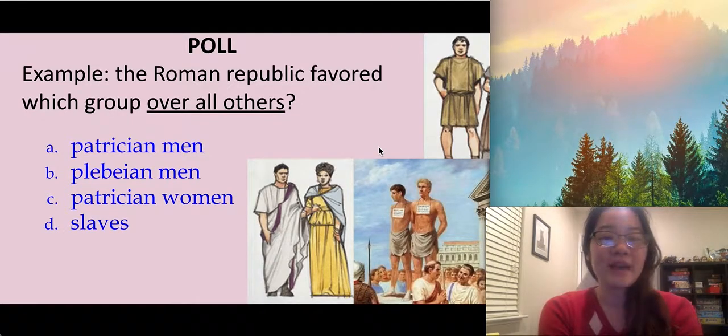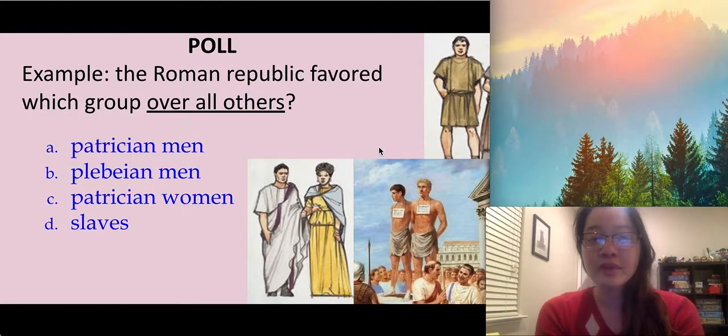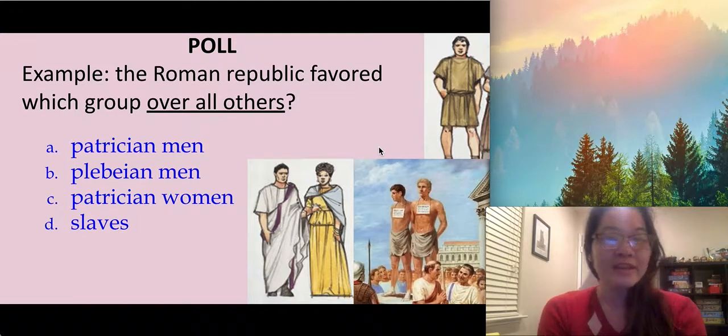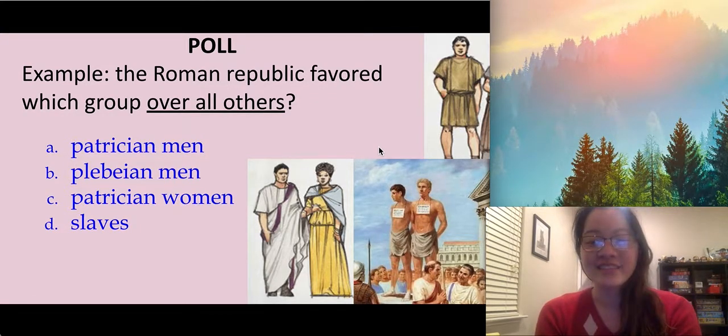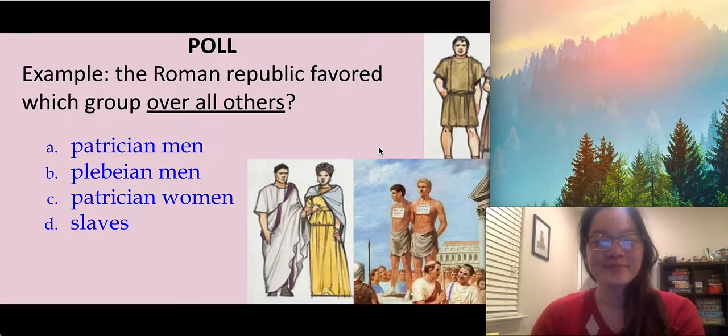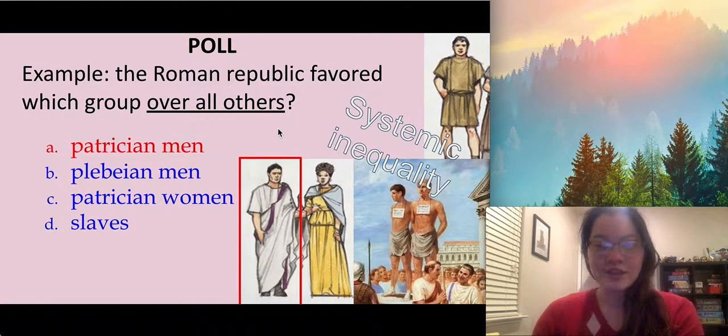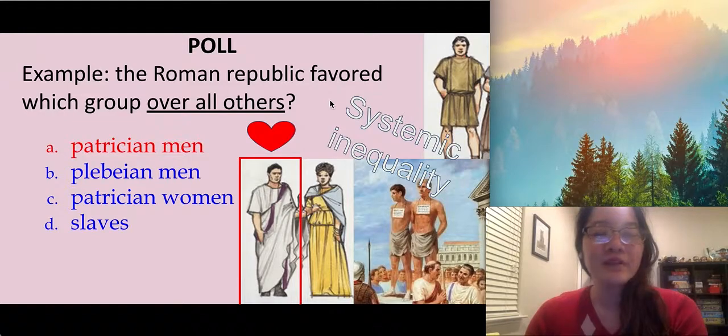So let's use an example in the poll. The Roman Republic favored which group over all others? Was it A, patrician men, B, plebeian men, C, patrician women, or D, slaves? Make your guess. Hopefully you guessed correctly. Patrician men were the favored ones. They were given all the power, all the love, a lot of land and wealth. And this was especially bad for women and slaves because we know they had no vote in the Roman Republic, whereas the plebs had a little bit more power.